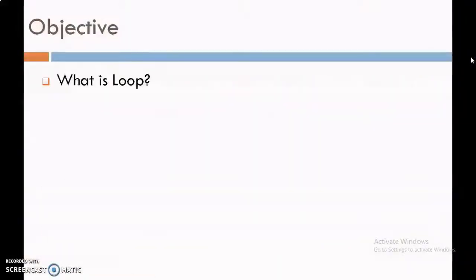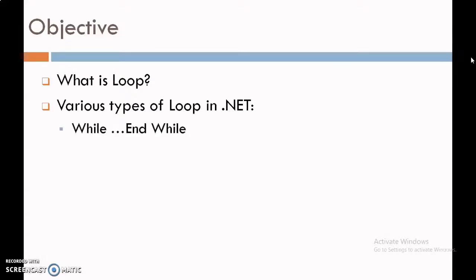Objective of this video lecture is, first of all, what is a loop? Then various types of loop in .NET, which are While and End While loop. Then Do loop with various versions of While and Until.